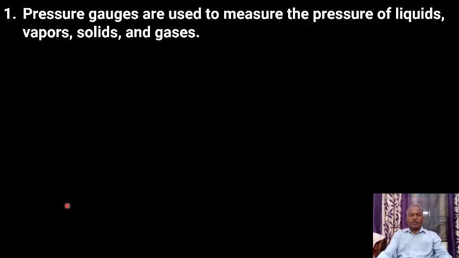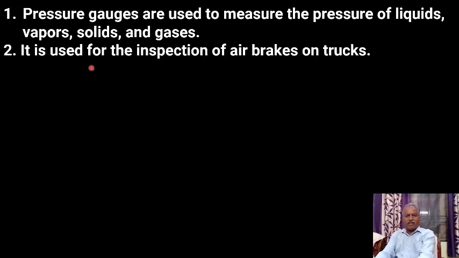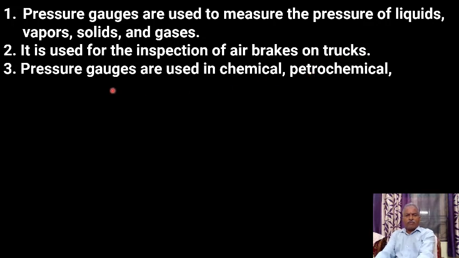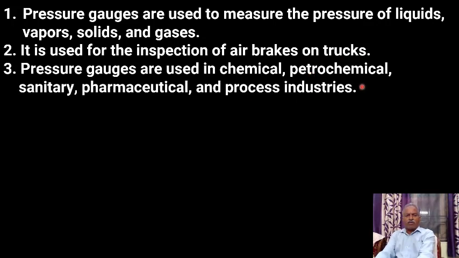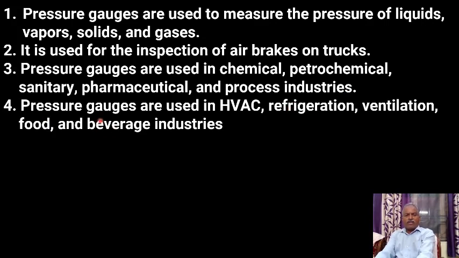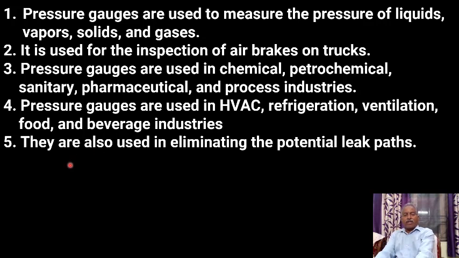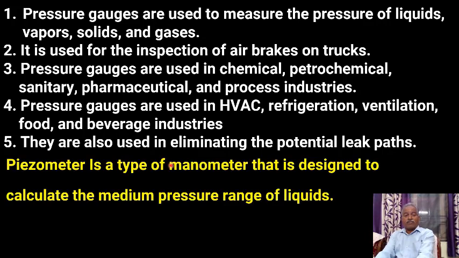Now let us see the applications of pressure gauges. Pressure gauges are used to measure the pressure of liquids, vapors, solids and gases. Pressure gauges are used for the inspection of air brakes on trucks. Pressure gauges are used in chemical, petrochemical, sanitary, pharmaceutical and process industries. Pressure gauges are used in HVAC, refrigeration, ventilation, food and beverage industries. Pressure gauges are also used in eliminating potential leak paths.